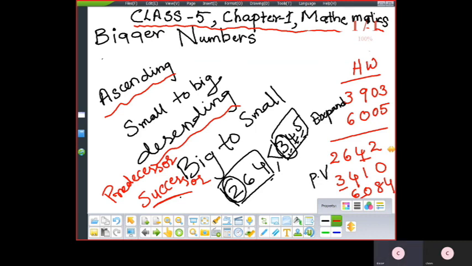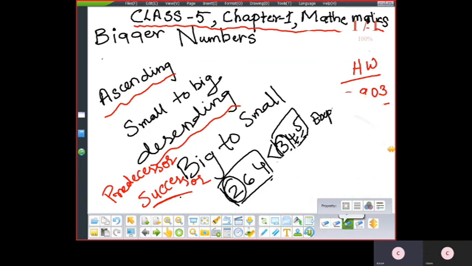I'll give you the worksheet, children. For ascending and descending order, you can complete the worksheets and I'll give you some problems. Do you want me to do some problems, children? Okay, so let me solve some problems so that it will be easy and clear for you to understand ascending and descending order.